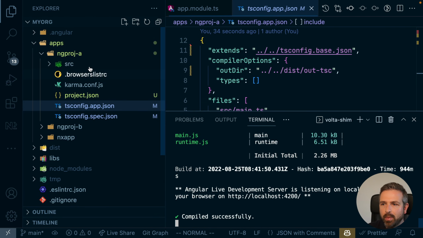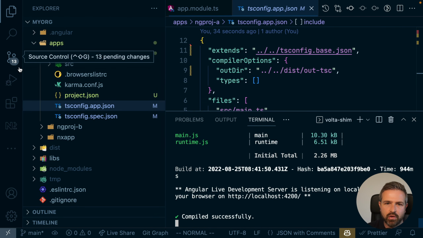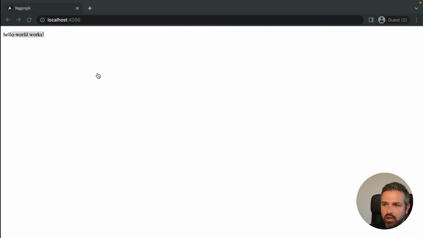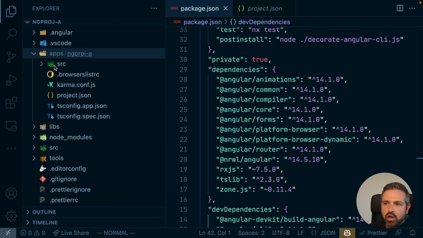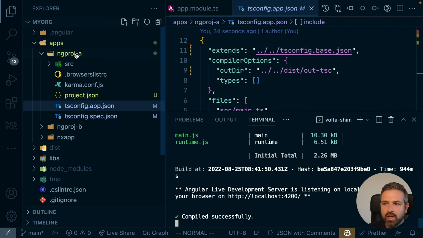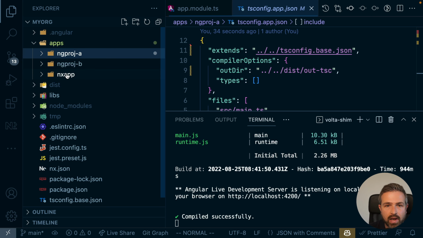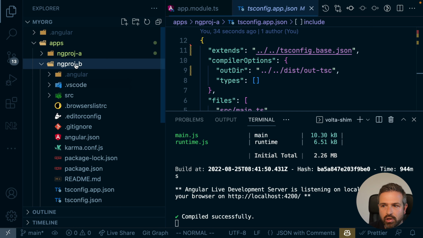Now, obviously, when copying this over and deleting it, make sure that first of all you have a clean Git history. You check whether everything got transformed in a proper way. In theory, things like assets and specific configurations should have been copied over and already transformed in the workspace where you migrated this with the Angular automation migration. And so with this situation, we now have two applications that have already been migrated to a full NX setup. And the next step would be just to go ahead and migrate this project B as well.